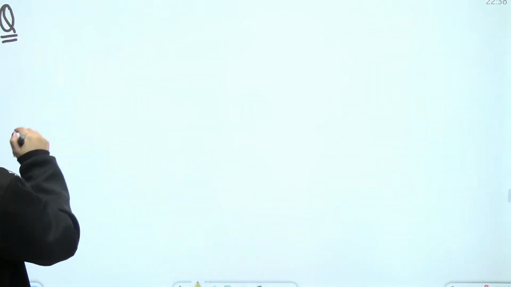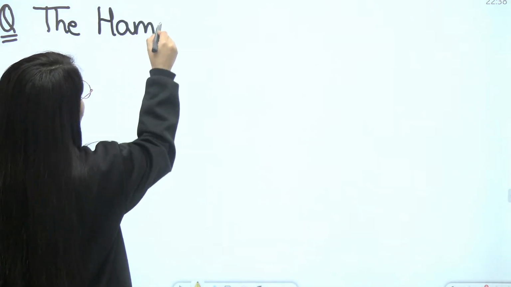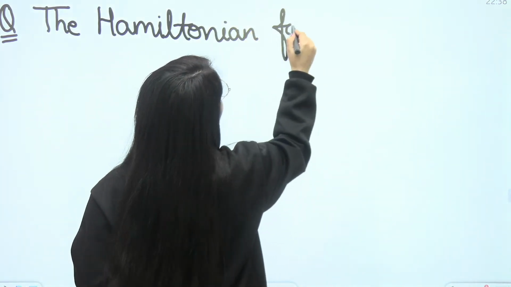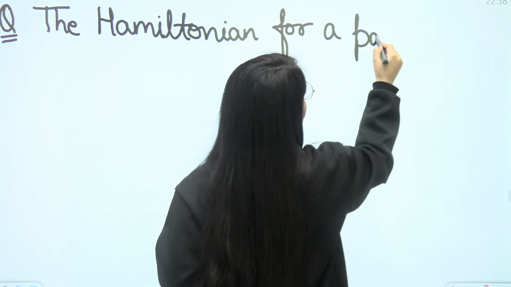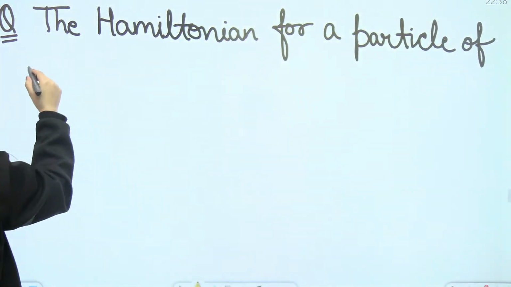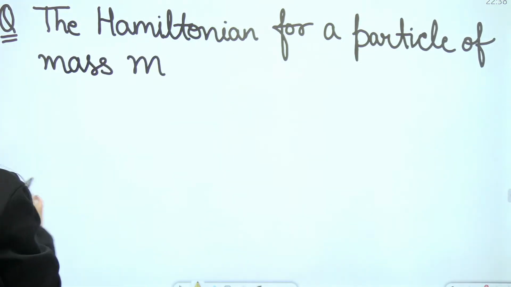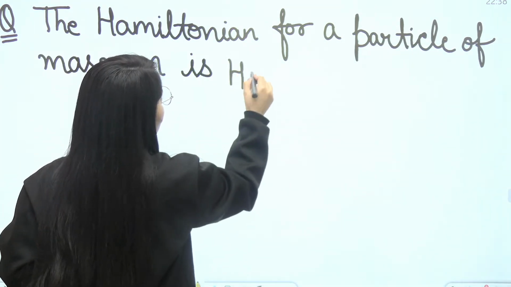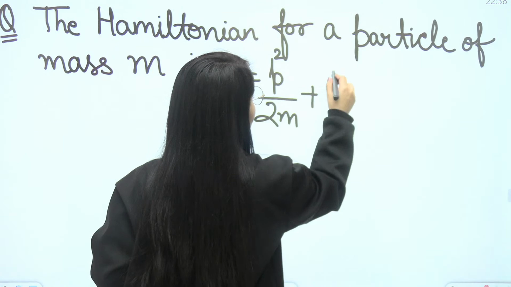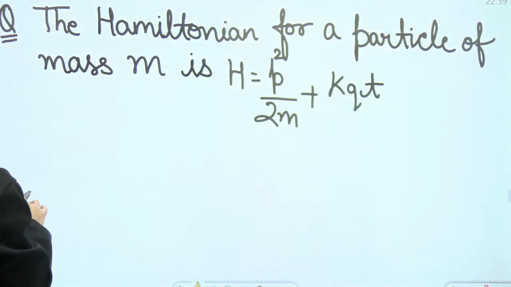The question is, the Hamiltonian for a particle of mass m, this is from GATE 2019, is H equal to p squared upon 2m plus k q t, where q and p are the generalized coordinate and momentum.